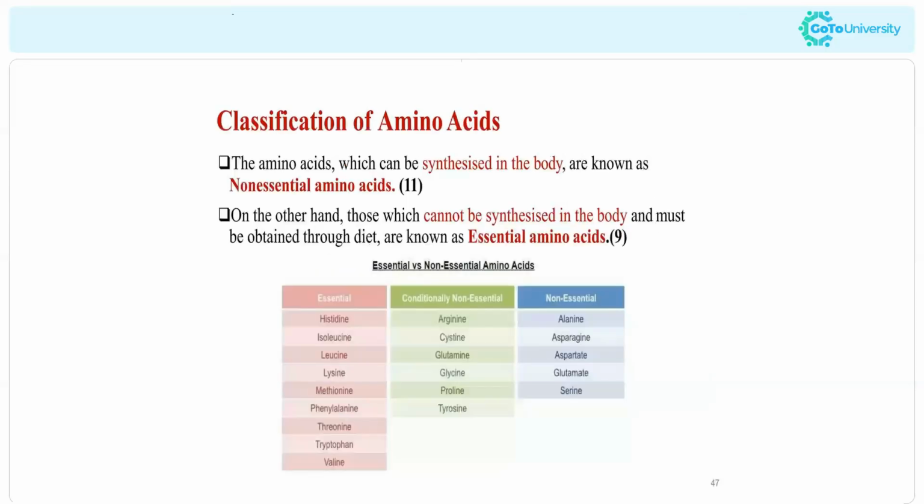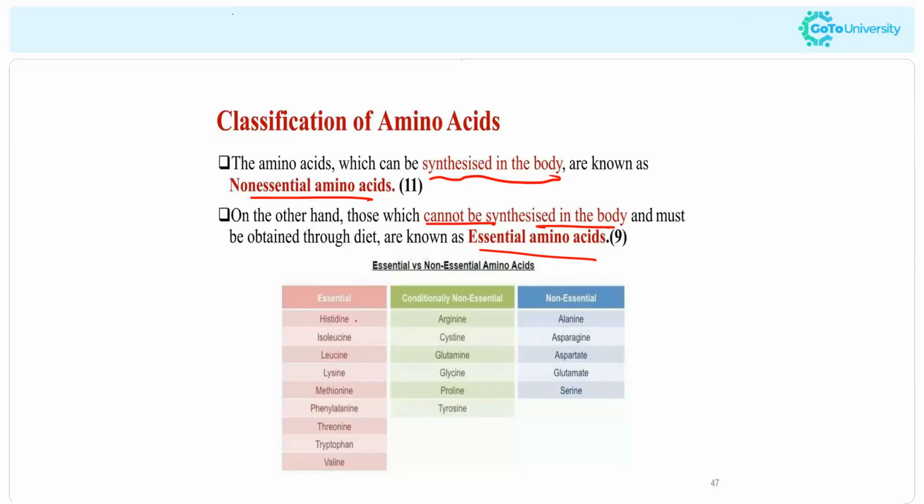Now the next one, classification. The amino acids can be classified into non-essential amino acids and essential amino acids. So non-essential amino acids means we do not require these from outside. Anyway, the proteins or amino acids are important for our body, but non-essential amino acids can be synthesized in our body and do not require an external source. So the amino acids that can be synthesized in our body are called non-essential amino acids, and those that cannot be synthesized are called essential amino acids.